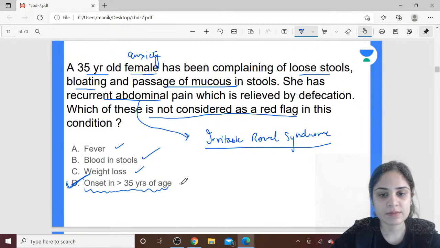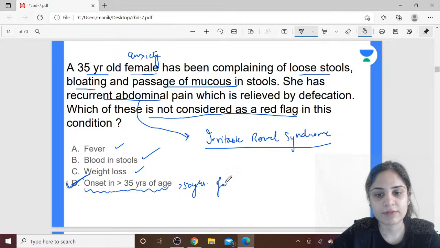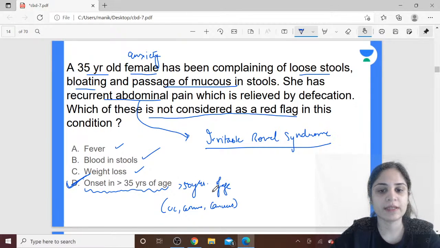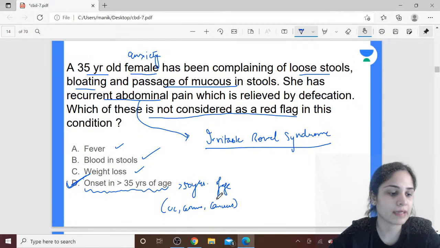If the onset is more than 50 years of age, then that will be considered as a red flag. Why? Because your ulcerative colitis, your Crohn's disease, then your cancers of the GIT, all of them are in older patients. So more than 50 years of age, older patients. When you start getting these symptoms in older patients, you should start thinking more on the lines of malignancy. Yes, staphylococcus, this is irritable bowel syndrome.